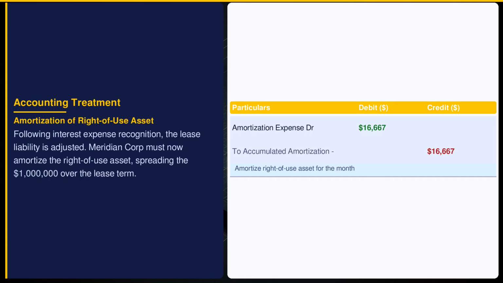Amortizing the right-of-use asset ensures Meridian Corporation reflects asset consumption over time, in line with ASC 270. This $16,667 monthly charge reduces the asset's book value and impacts the income statement as an expense, aligning financial reporting with asset usage and enhancing transparency for stakeholders.